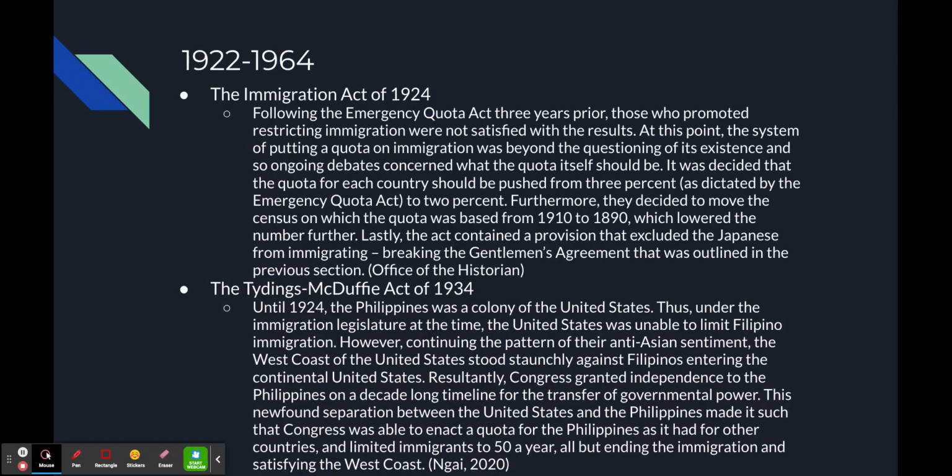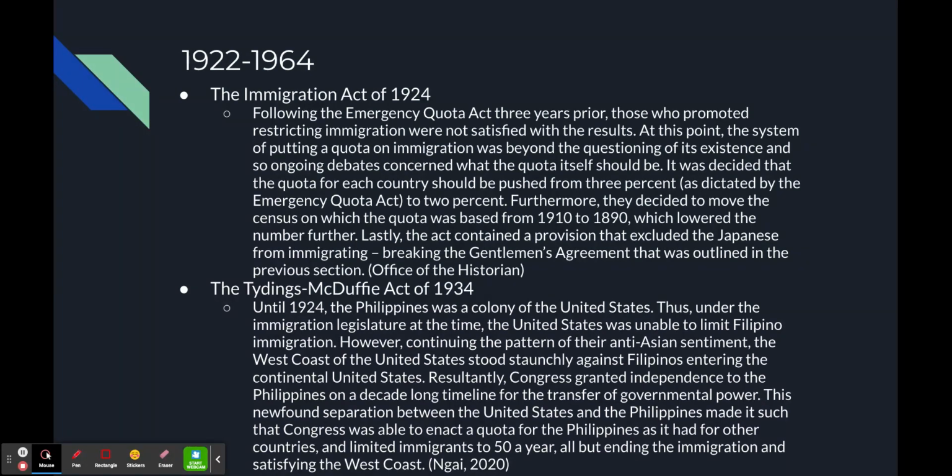So not only did they push the quota from each country from 3% to 2%, they also moved the census on which this quota was based from 1910 to the census of 1890, 20 years earlier, which lowered the number, and thus the census was lower, and thus the quota was lower. This also contained a provision that excluded the Japanese from immigrating entirely, which broke the gentleman's agreement that we just discussed.